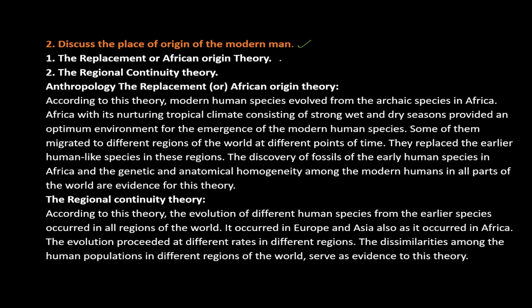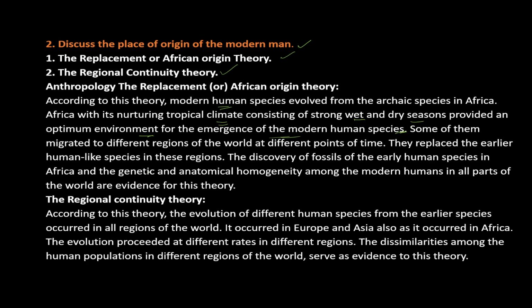Then the second one, discuss the place of origin of the modern man. Here the replacement or African origin theory and the regional continuity theory, these are the 2 theories. The first one is African origin theory. The modern human species evolved in Africa. This theory argues that the tropical climate consisting of strong wet and dry seasons provided a good environment for the emergence of the modern human species.